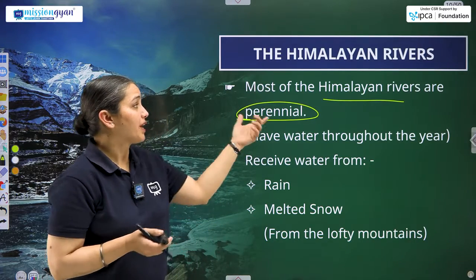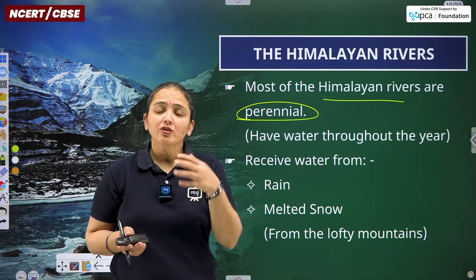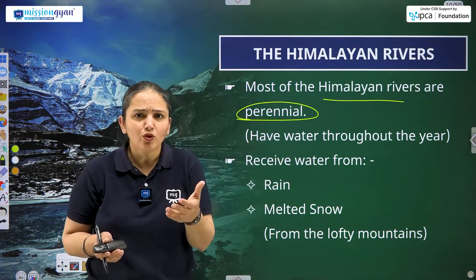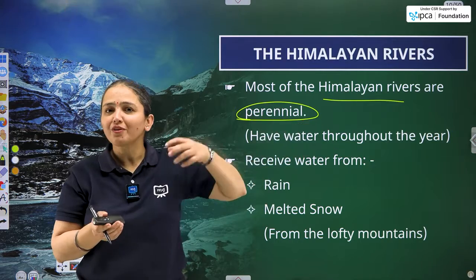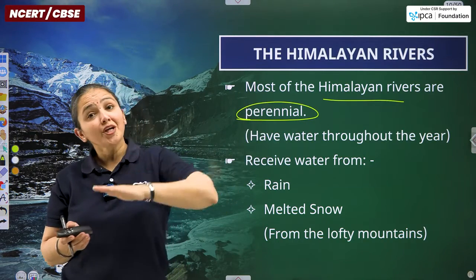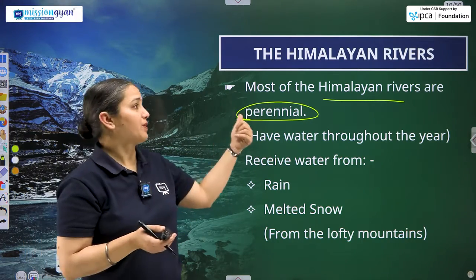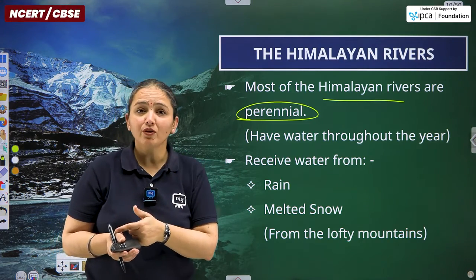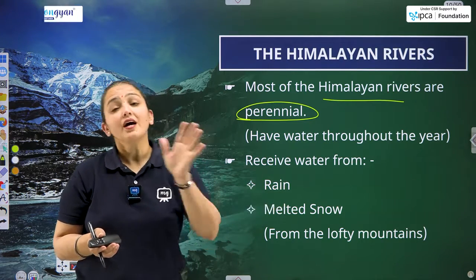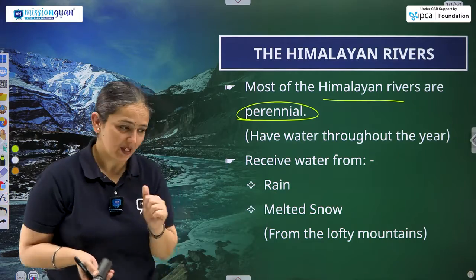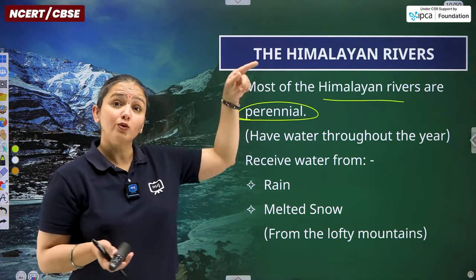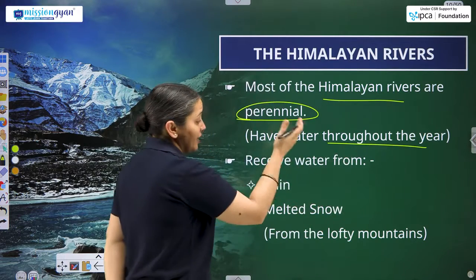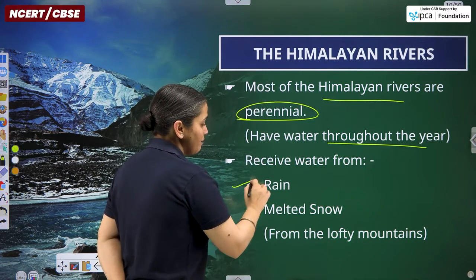Himalayan rivers are perennial. It means they do have water throughout the year and they do provide water throughout the year. To whom? Of course, to the area from wherever they are flowing. And talking about the peninsular river system, they are not perennial, they are seasonal. As I've just told you, if the rainfall is good, the water flow will be good, and if the rainfall is less, the water flow will be less. So these are perennial, those are seasonal. They have water throughout the year and they receive water from rain, melted snow.